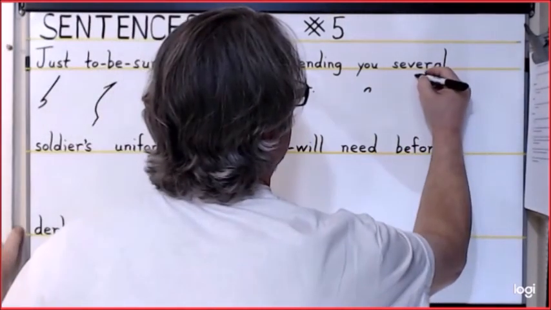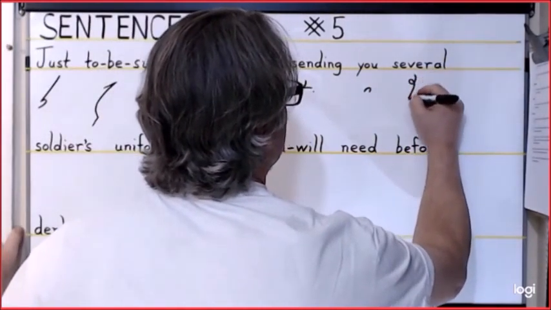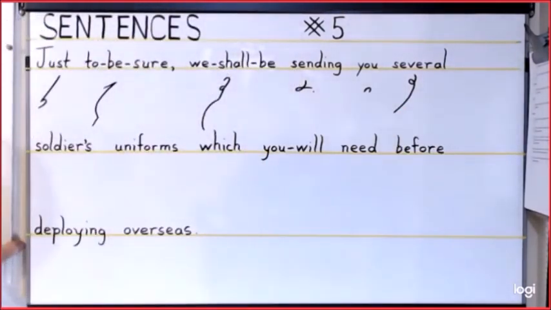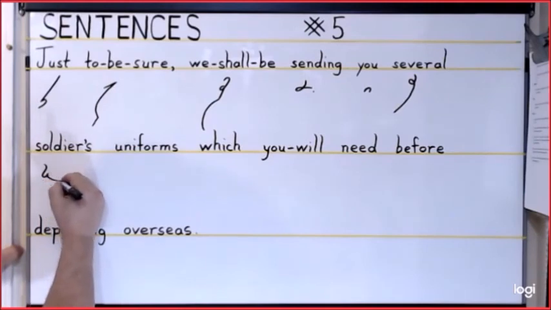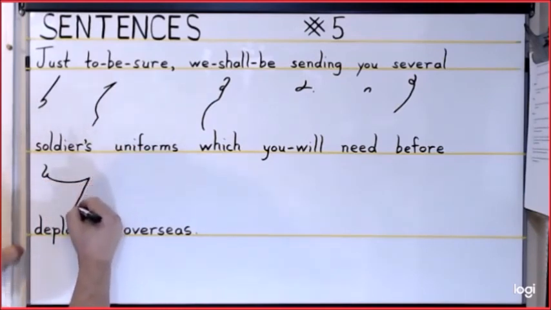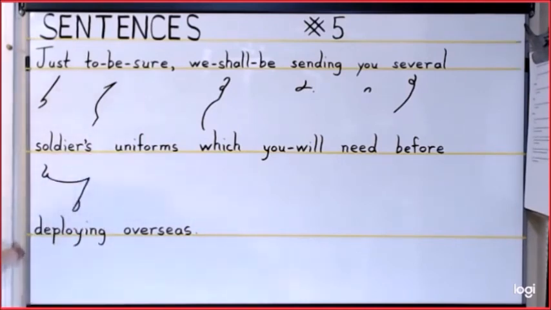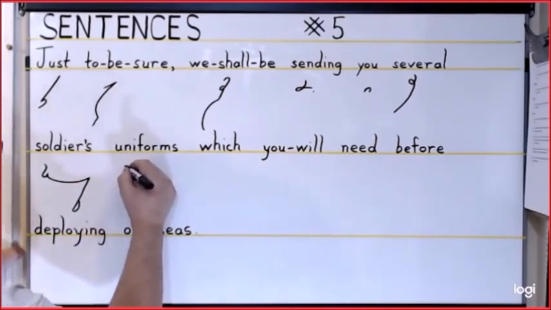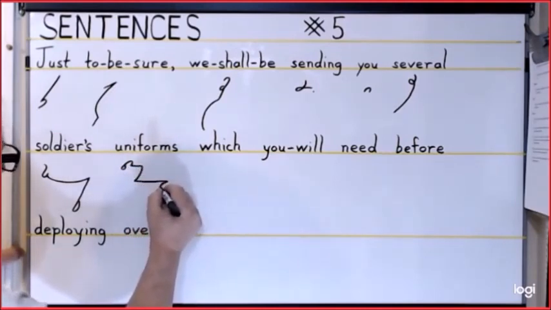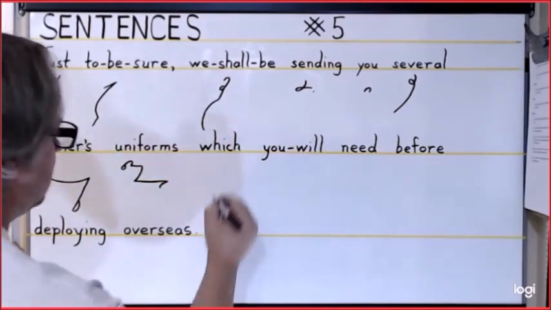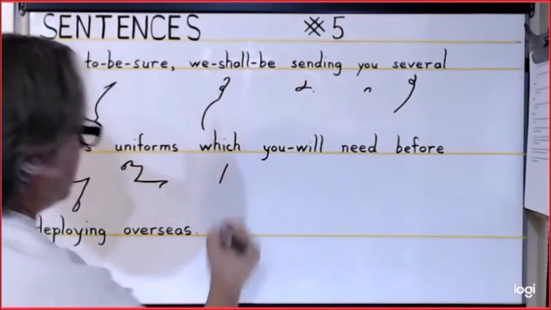Several is S-E-V. Soldiers is S-O-L-J, then that reverse loop for the ERS at the end. Uniforms is the E-U-N-F-M-S, which is just a CH.